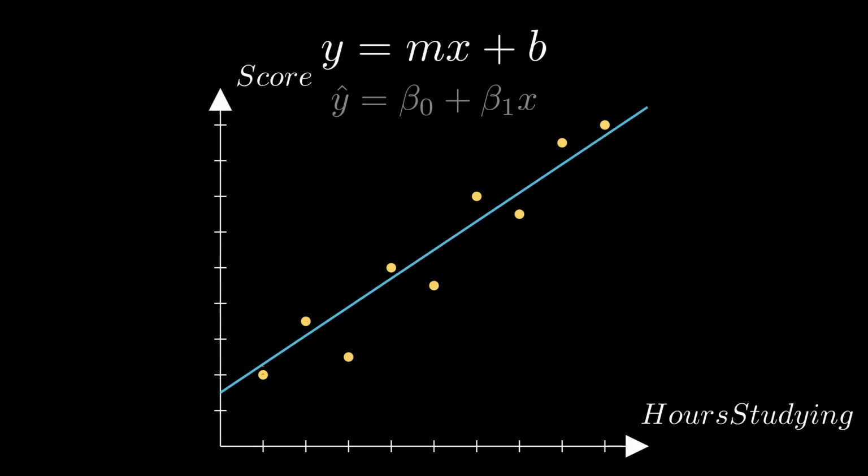If we draw a random guess, we can measure exactly how wrong it is. We draw vertical lines from the actual data points to our guessed line. These are called residuals, or errors.